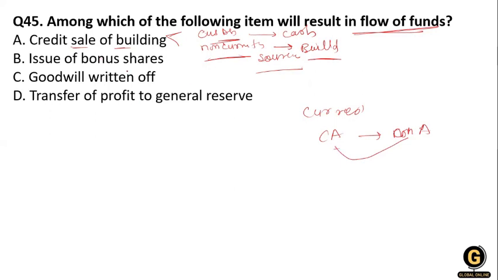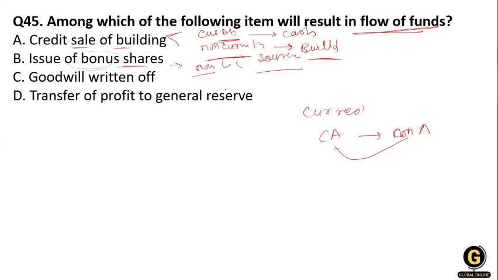Then the issue of the bonus share. It affects a non-current liability, but there is no cash issue, because the bonus share is issued within the company.